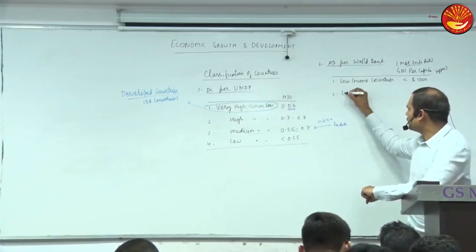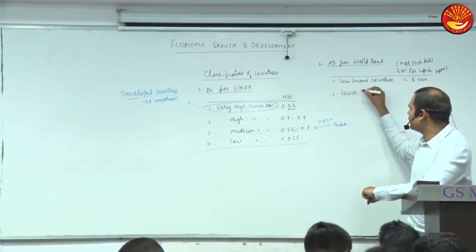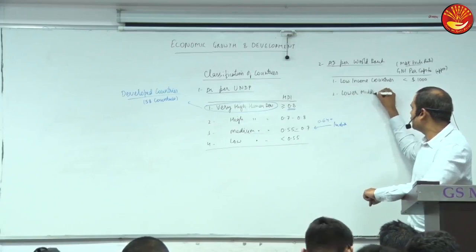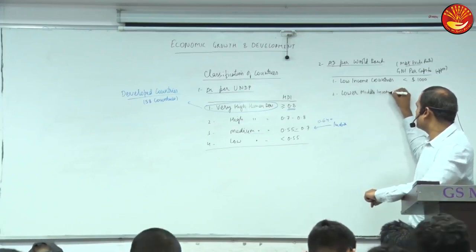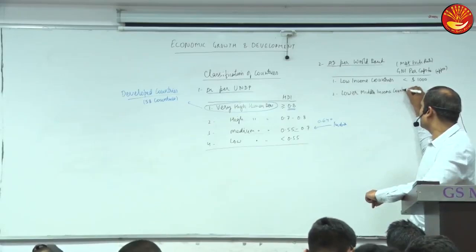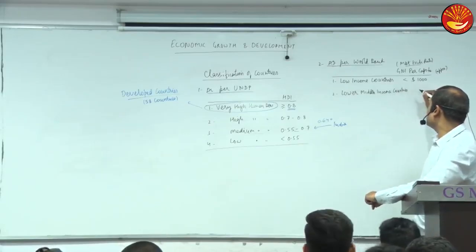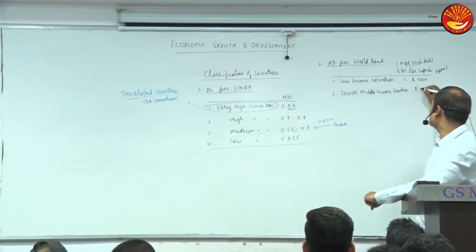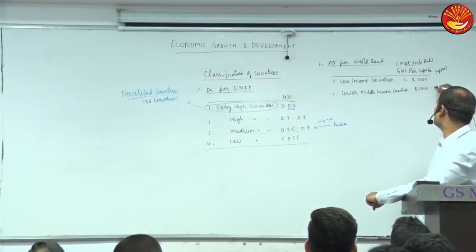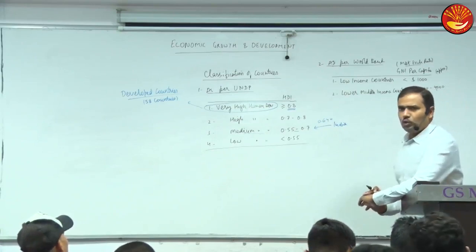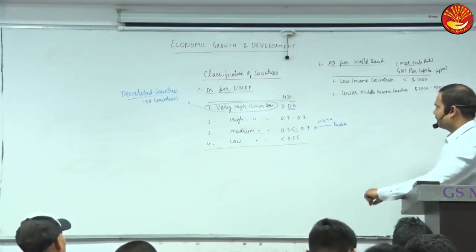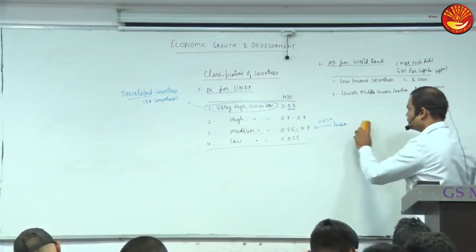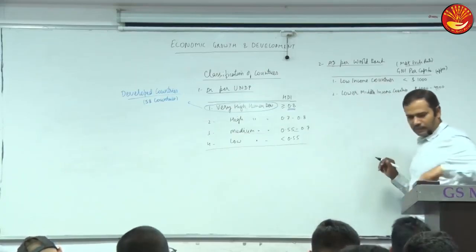The next is lower middle income countries, that is 1000 to 4000 dollars.